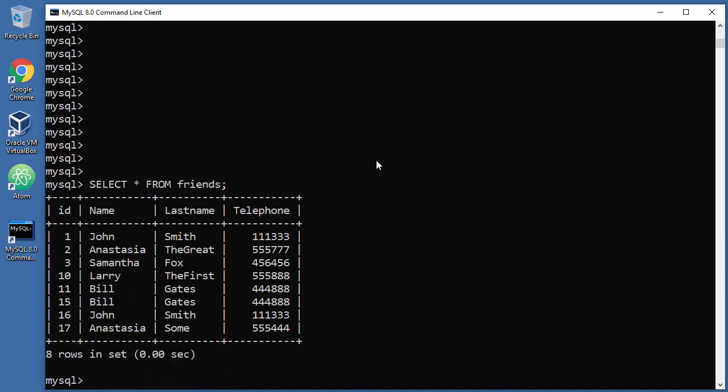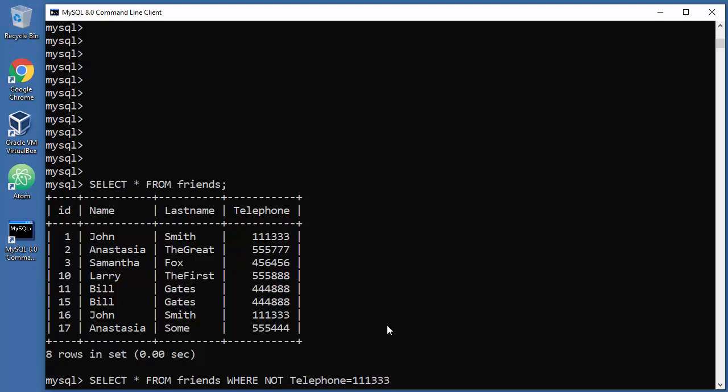Because this is a new terminal, new day. Right, so here's the thing, we will use NOT every time we need to disregard something. So let's disregard John, but using the telephone number. This is what you will type: SELECT all to grab everything FROM friends WHERE NOT telephone equals that specific entry, 111333.